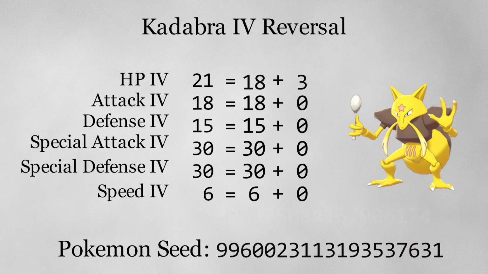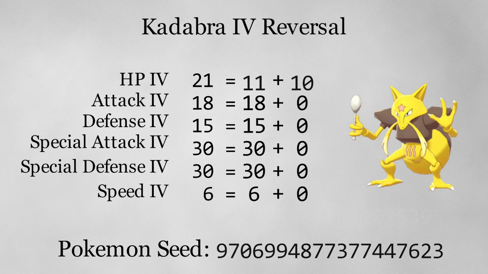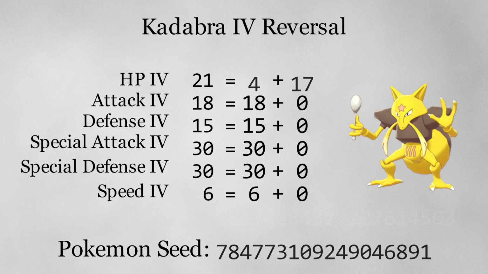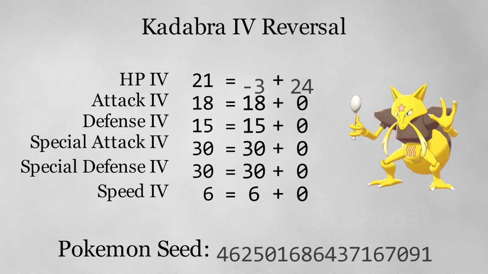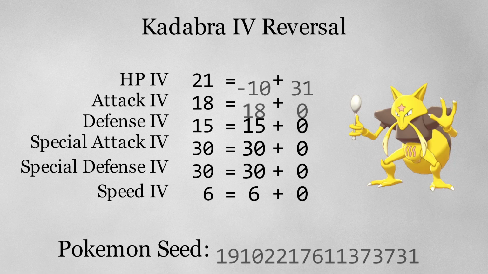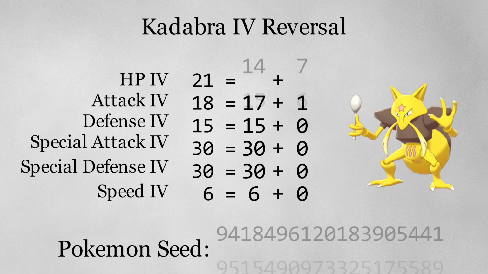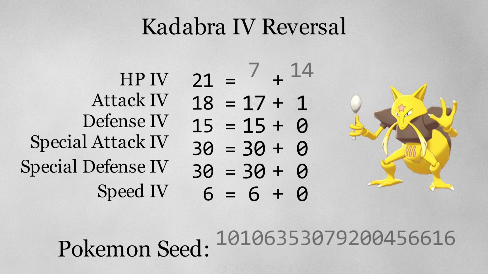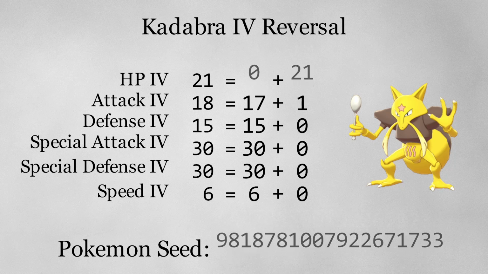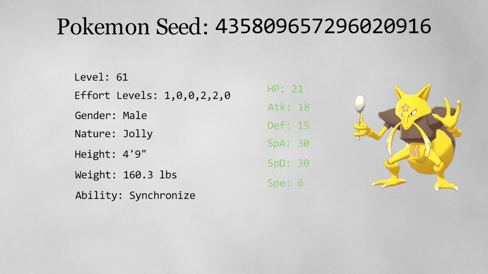To actually find those 5,000 seeds, I'll use the IV reversal matrix. As discussed, we have to try 1 billion possible combinations of IV add-ins because we don't know the 2 numbers that add up to each of the IVs seen here. So for each of the 1 billion combinations, we use the inverse IV matrix to compute a candidate Pokemon seed. We can then verify that Pokemon seed by checking the ability, nature, gender, height, and weight. For example, here's a Pokemon seed that produces the right IVs, but does not match the other criteria that we know to be true about our Kadabra.